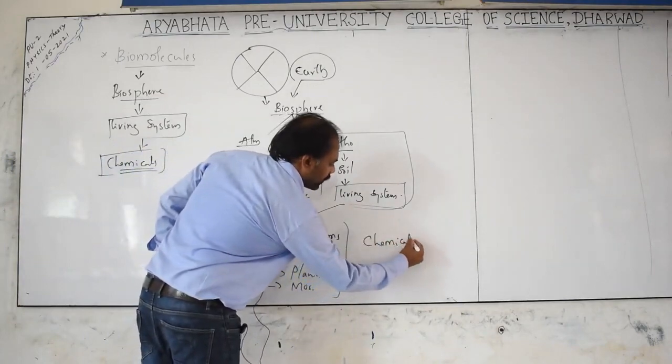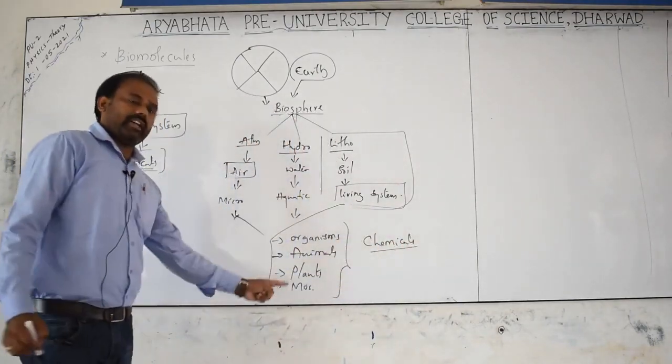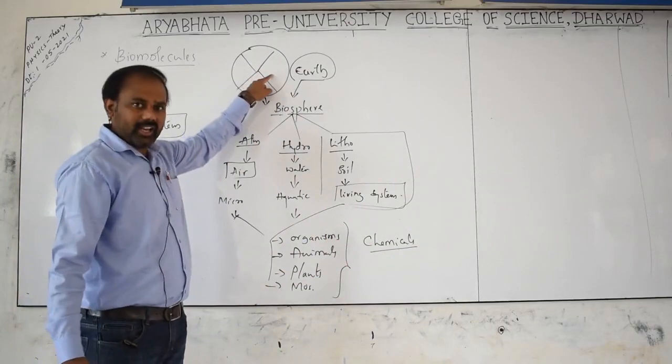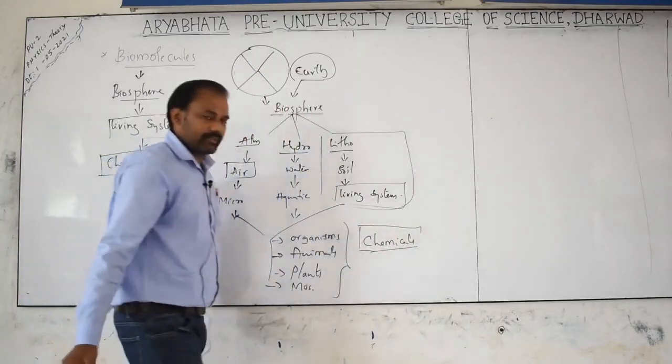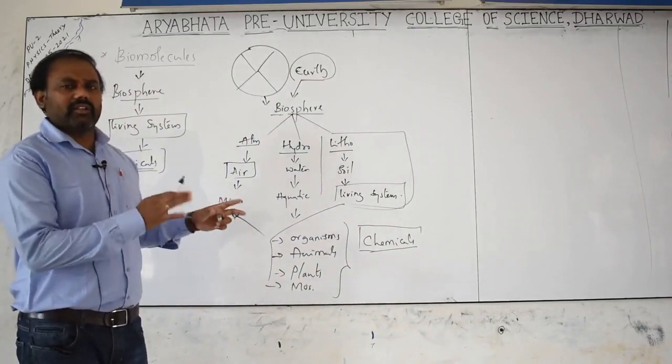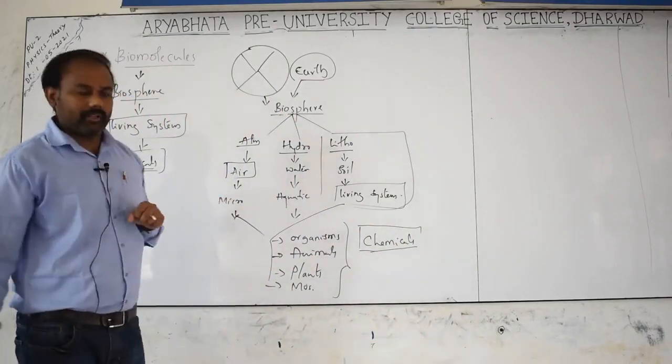My final conclusion is that all these organisms present on the earth are made up of one or the other chemicals. This is the thing about biomolecules.